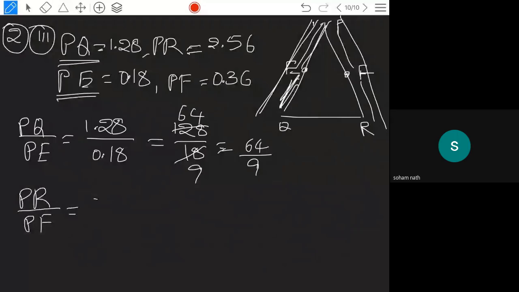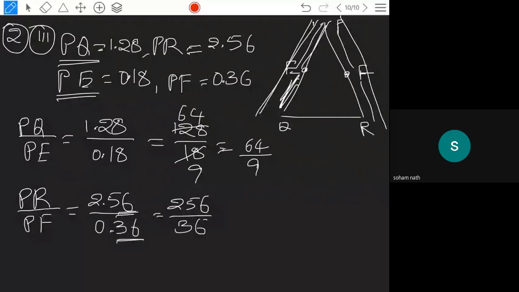You can directly check like this also: PR by PF, 2.56 by 0.36. After the decimal point there are 2 digits in each, so you can remove the decimal point and write 256 by 36. Both are divisible by 4. 4 9s are 36, 4 64s are 256. So here also you are getting 64 by 9.